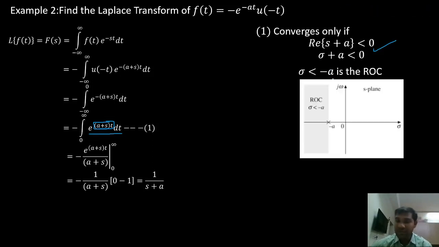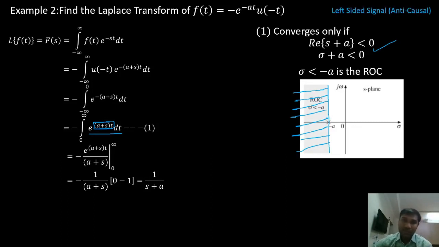So how will my region of convergence look like? At sigma equals minus a, I have a parallel strip to the j omega axis, and since sigma less than minus a is my ROC, it is going to be like this. This is my ROC. I have to shade my ROC each time I represent it. This is how I'm going to shade my ROC, right?